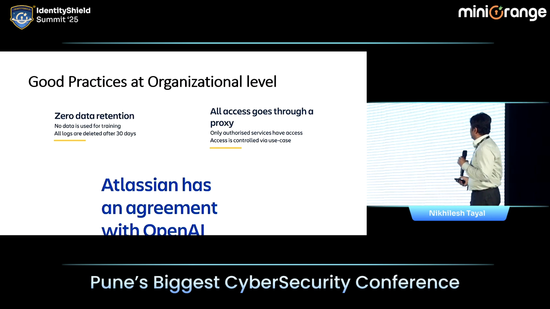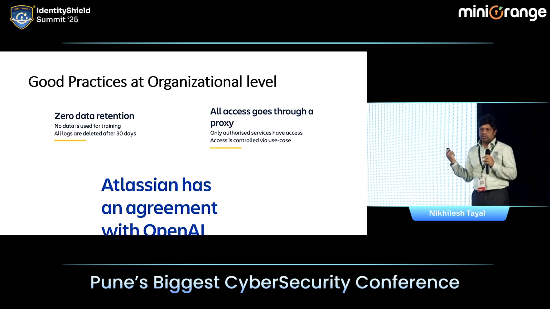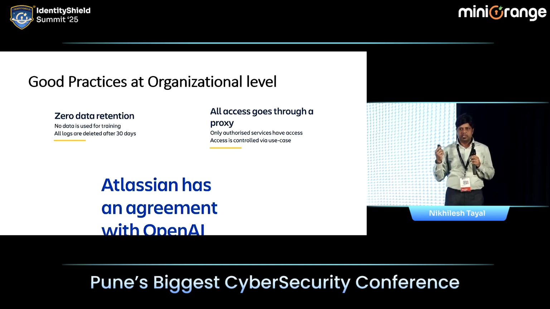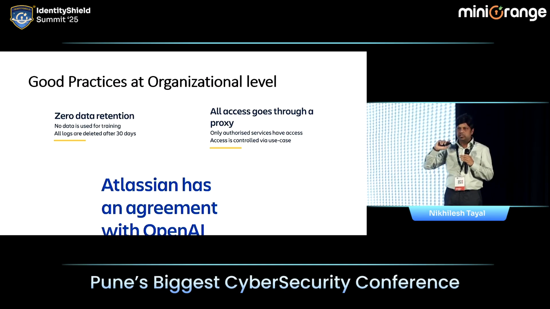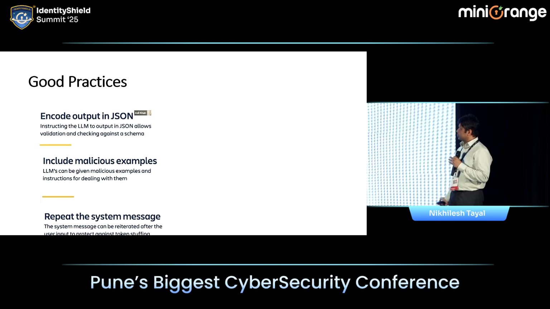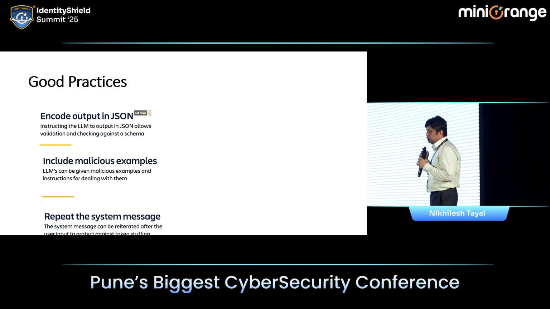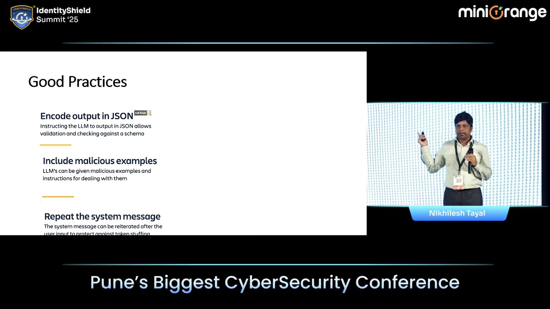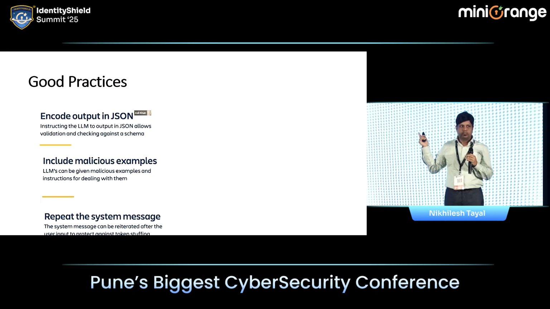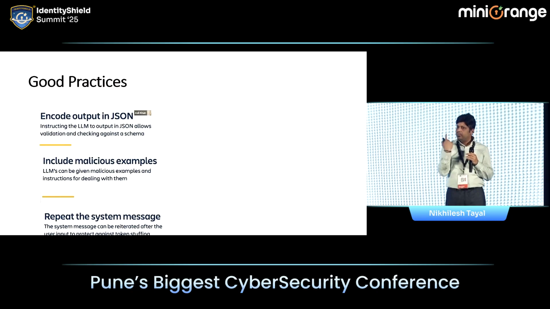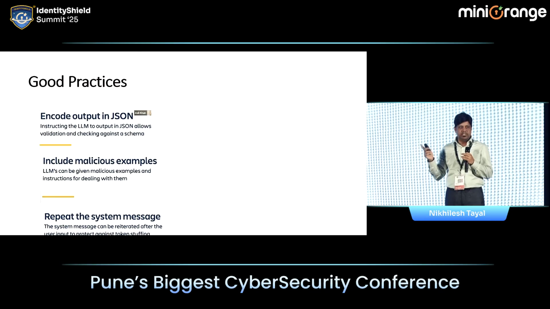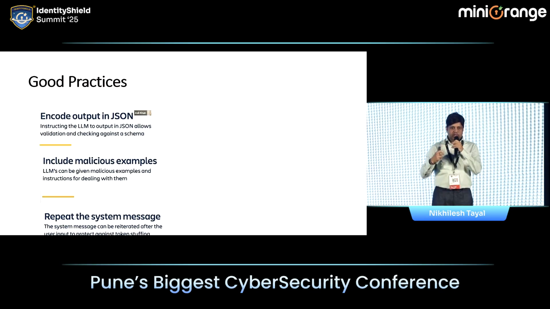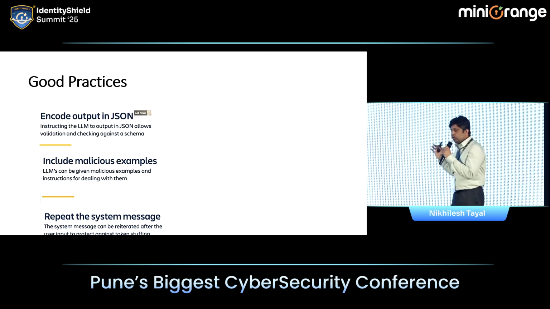Obviously, all access goes to the proxy. This is a no-brainer. We cannot give access to all the things. It has to be, as people said, zero trust policies. Now, encode output in JSON. Why? Whenever you are getting the response from the LLM, before showing it, we should always get it in JSON so that you can check it, because it's easy to extract and check. That's why.